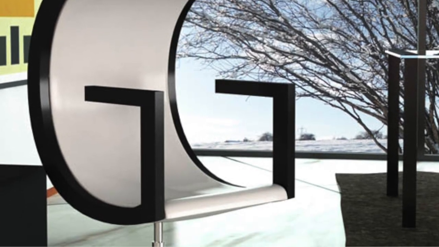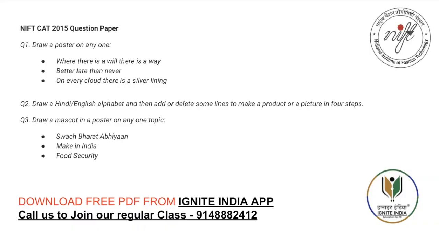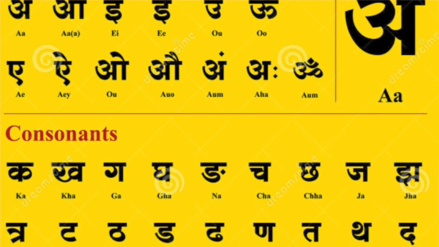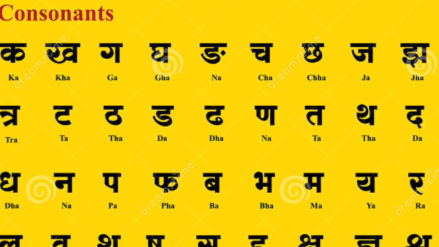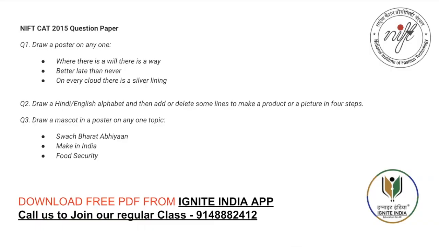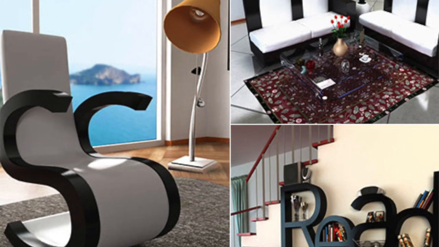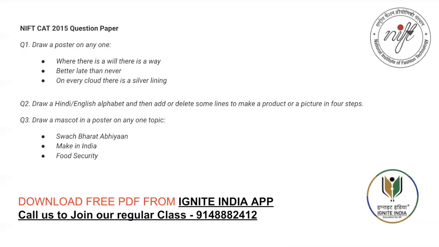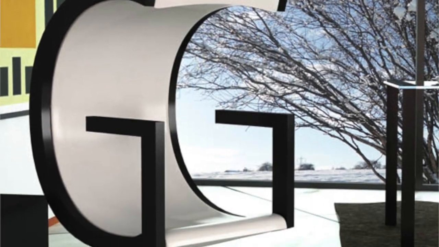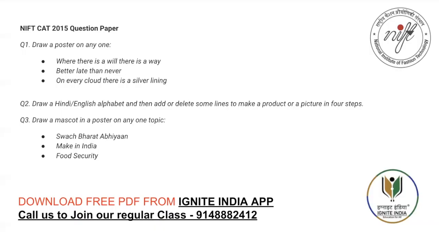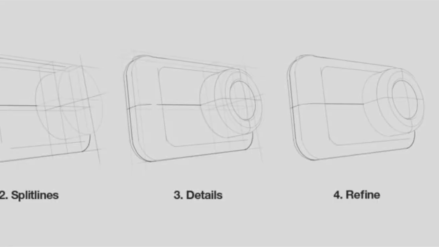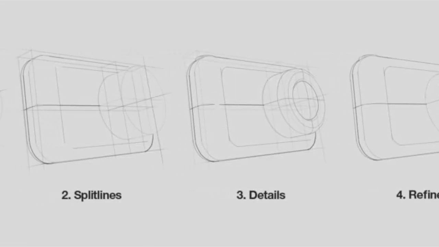I hope this is clear. Draw a Hindi or English alphabet means you write A or B or C, any alphabet, or in Hindi Ka, Kha, Ga, any Varnamala letter, and then add or delete some lines to make a product or a picture, and that should be in 4 steps.